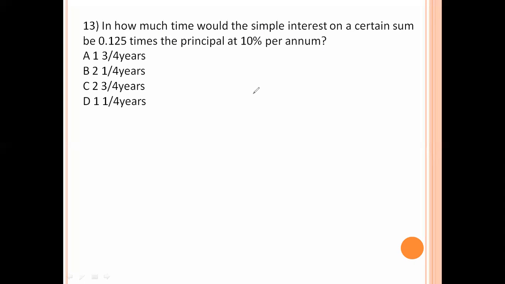In how much time would the simple interest on a certain sum be 0.125 times the principal at 10% per annum? Time equals 100 into SI, where the SI value is 0.125 times the principal, divided by P into R, where the principal is P and the R value is 10%. P and P get cancelled, and the 0 gets cancelled.